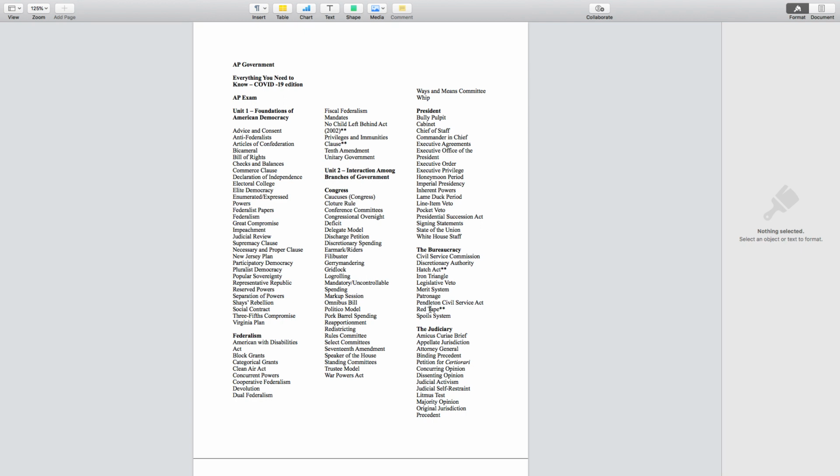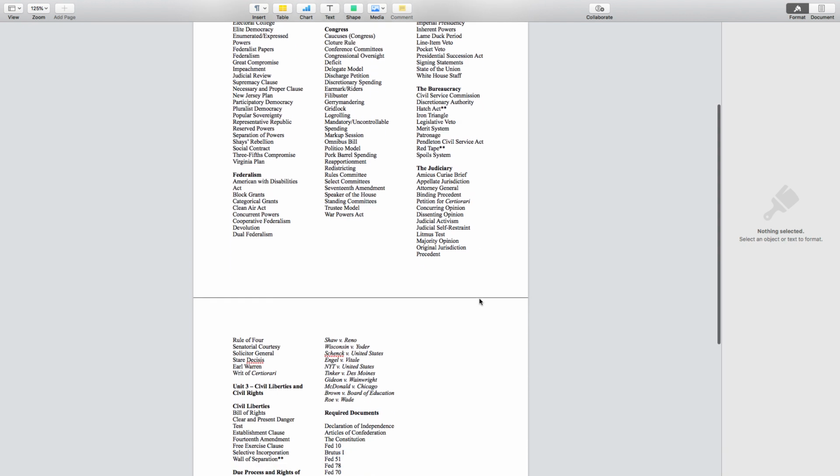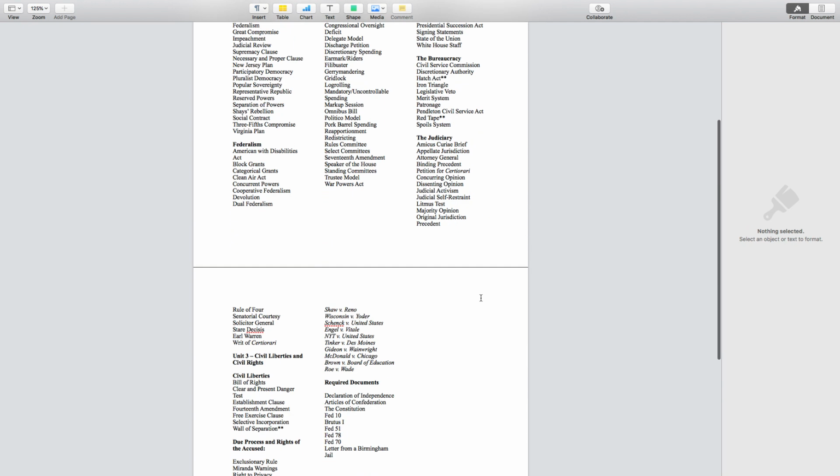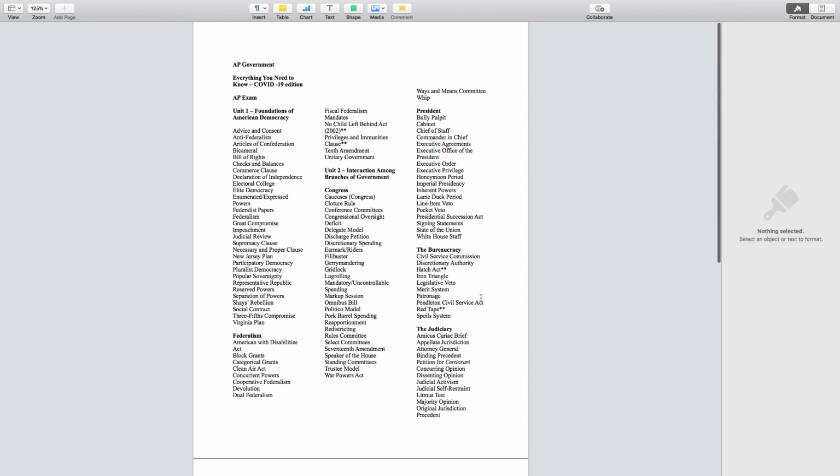Red tape, we got into red tape. The Hatch Act, we got into that as well. I doubt it shows up, especially this being FRQ. But I'm leaving it there just because this is stuff I would teach in units 1, 2, and 3.